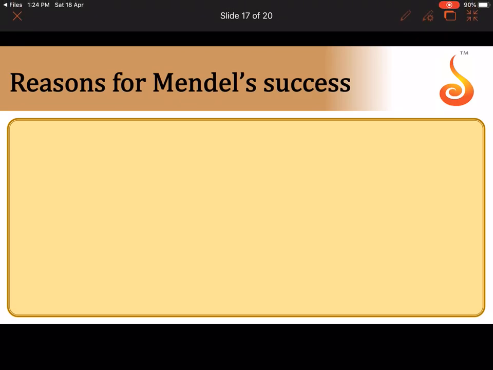But for now, you should remember why Mendel was hugely successful in his work. First of all, Mendel studied mathematics and physics, and so he used a lot of statistics in his work. He used statistics plus mathematical logic, which made his work more reliable, though scientists of those times were against it. They were not supposed to use maths in biology.